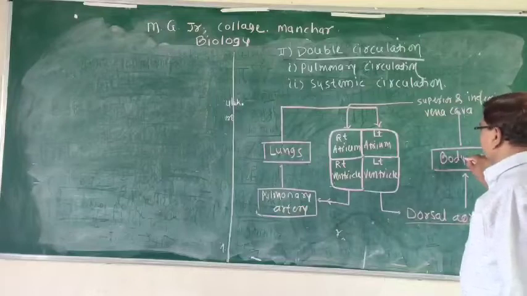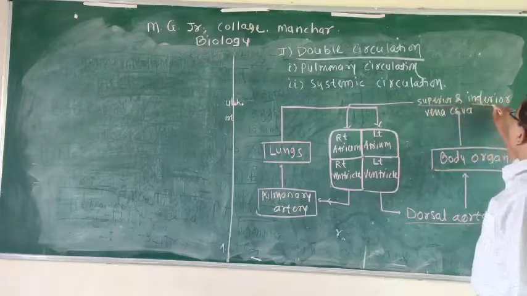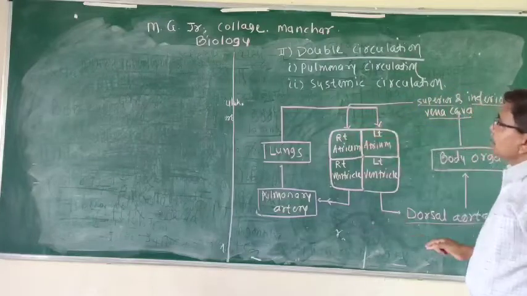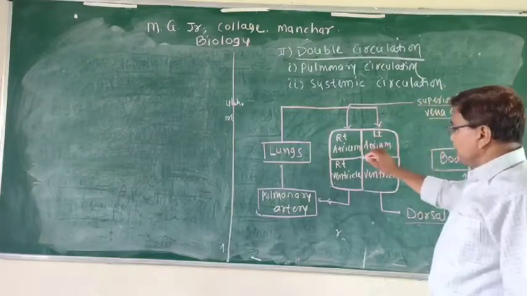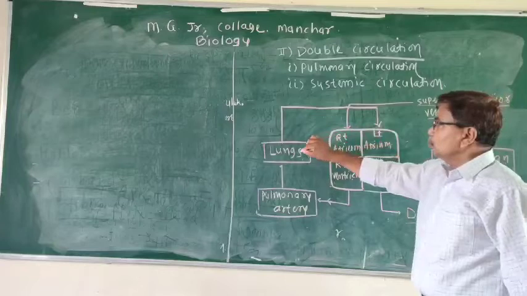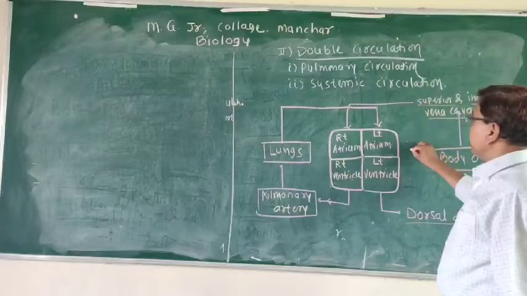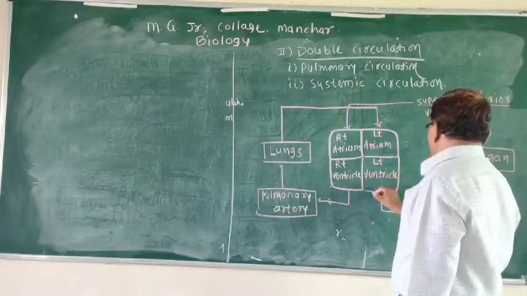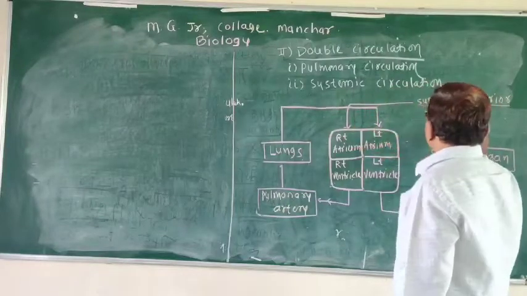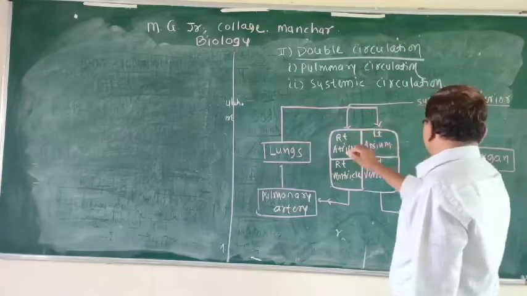Then at organ level, exchange of material takes place and blood is collected with the help of superior and inferior vena cava to the right atrium. Here, pulmonary circulation means blood from the right ventricle to the left atrium through the lungs for the purification. In the systemic circulation, there is a circulation from the left ventricle to the body organs and from body organs to the right atrium, generally which carries deoxygenated blood to the right atrium.